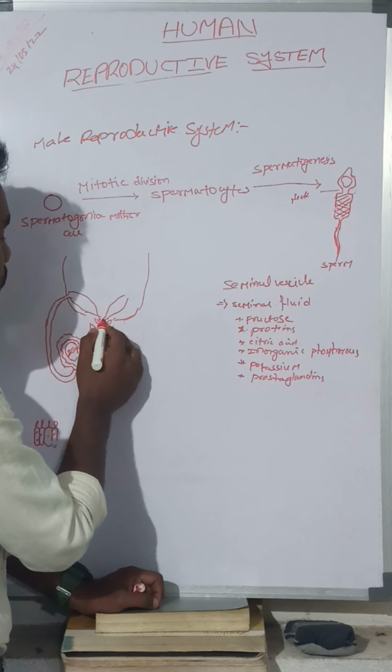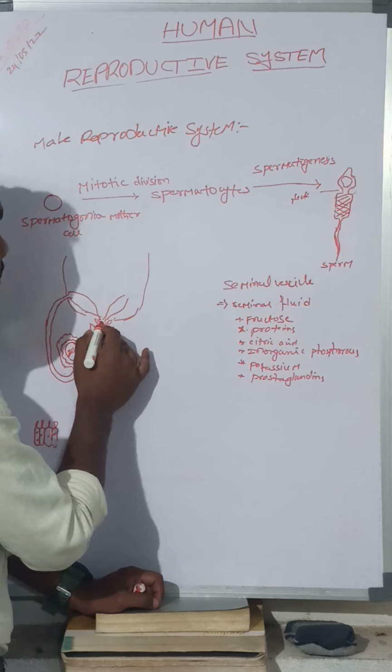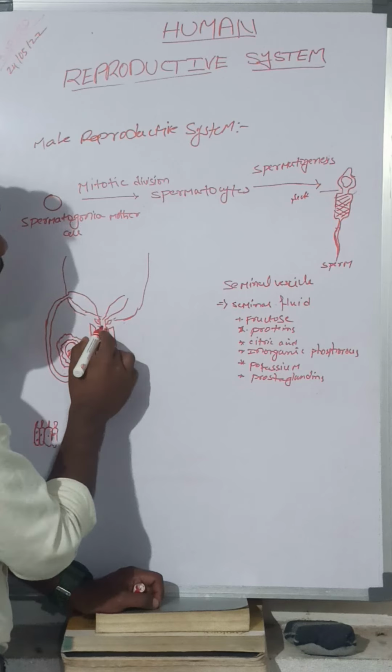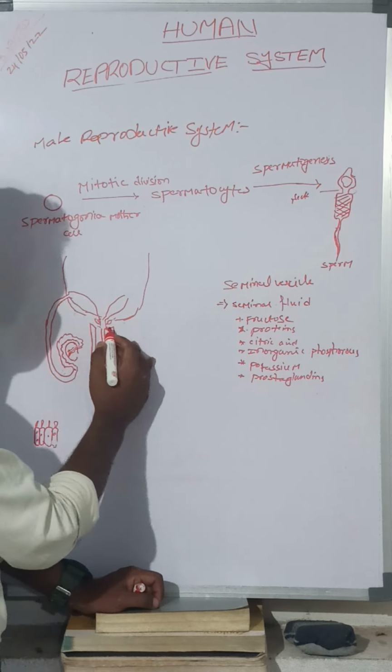When it was opened into here, these seminal vesicles open into the urethra. What was it? Urethra. Okay.